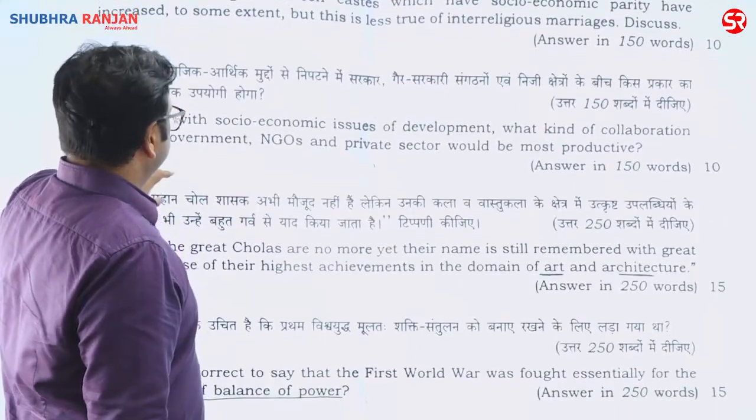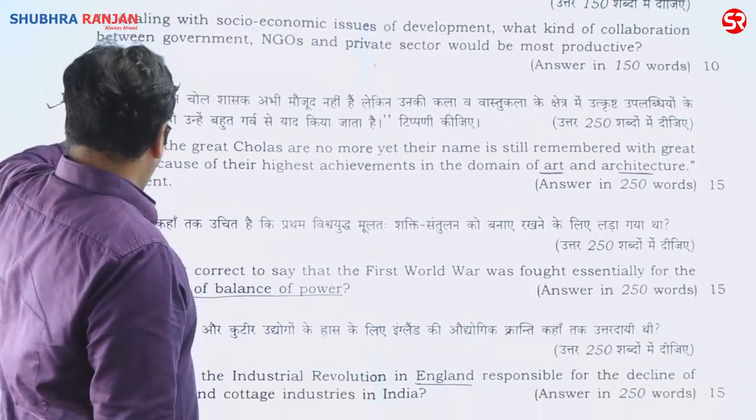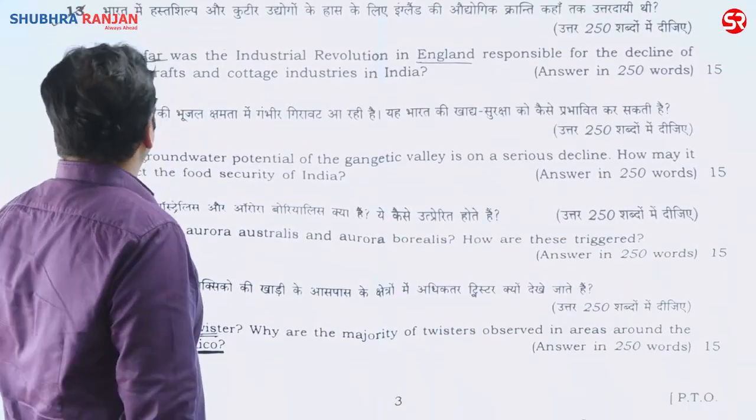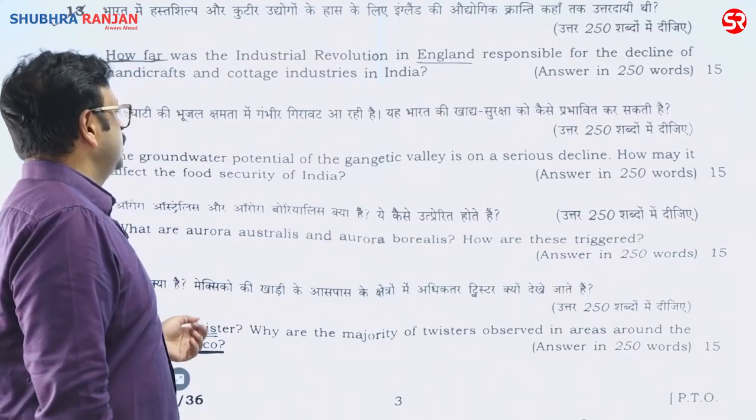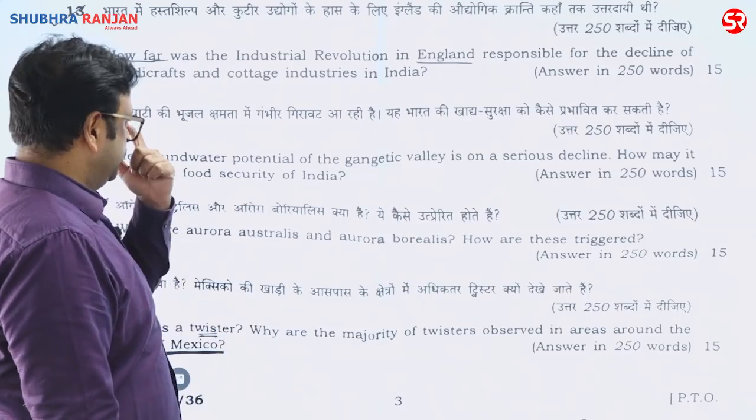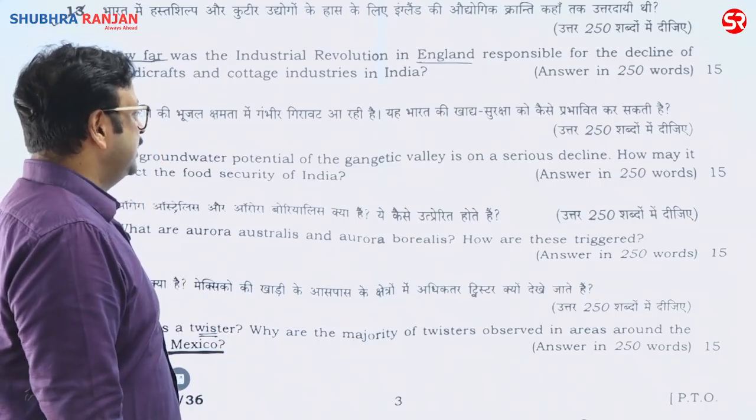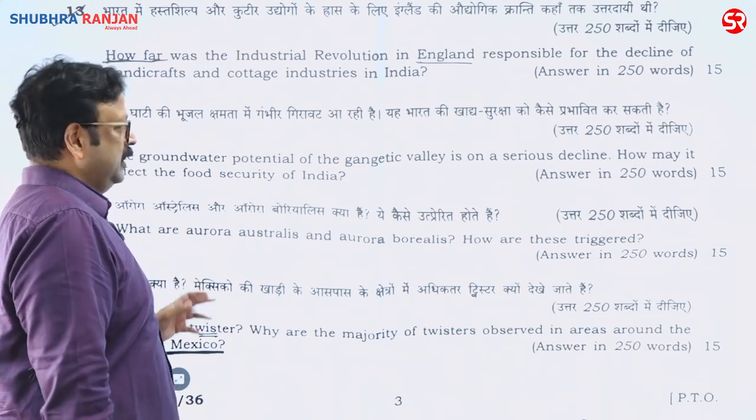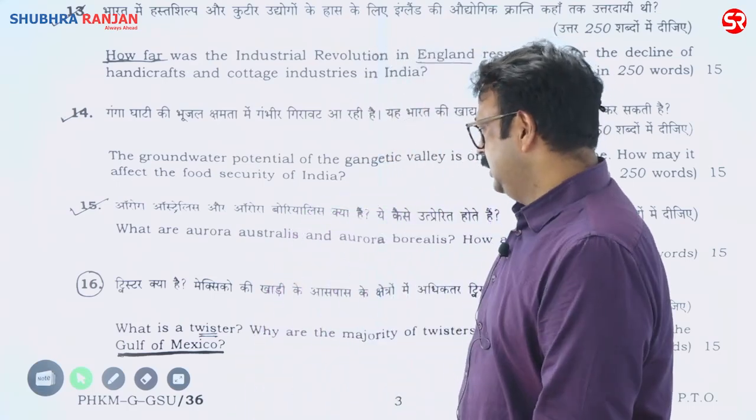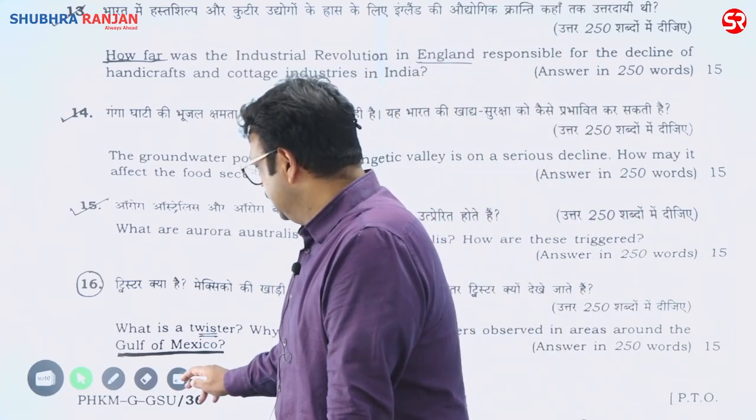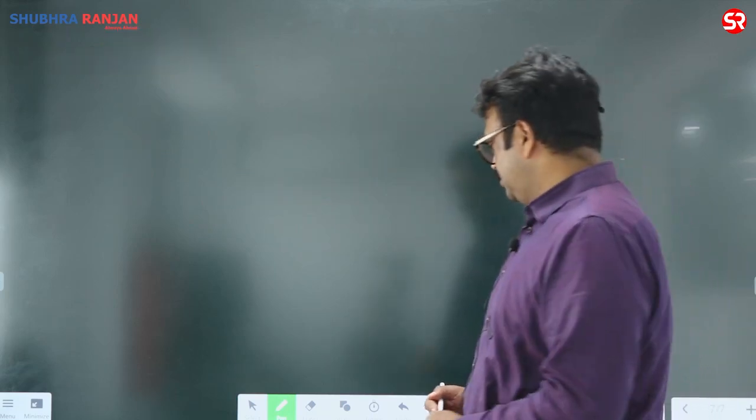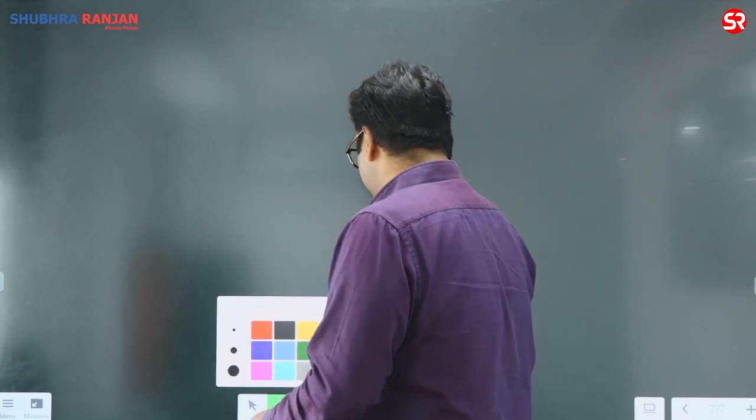So these are the questions. Let me find it, yes, question number 14. The groundwater potential of Gangetic Valley is on a serious decline. How may it affect the food security of India? So groundwater of the Indo-Gangetic plain is declining, and this decline is again attributed to anthropogenic endeavors.